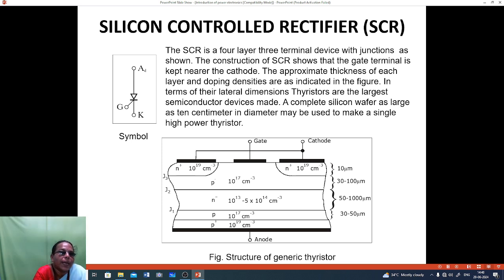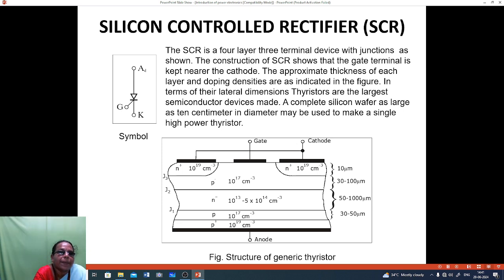Above that the gate terminal and the cathode terminal will be there. The cathode has a heavily doped n-type material, 10 power 19 per cubic centimeter, with a thickness of 10 micrometers.